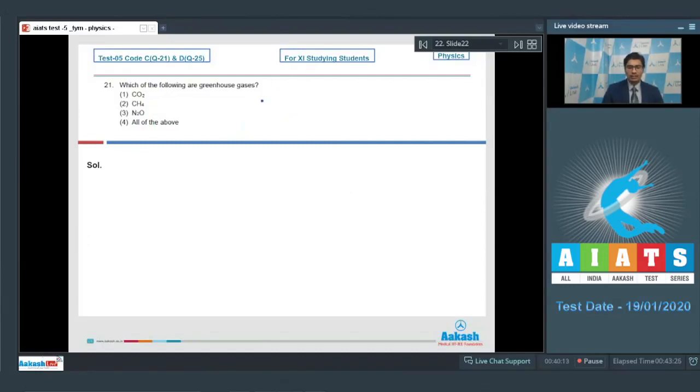Few of the greenhouse gases are CO2, CH4, N2O, O3 that is ozone, and chlorofluorocarbons. Therefore, for this question, all of the given options are greenhouse gases, and hence option number 4 is the correct answer. Now let us proceed to the next question.